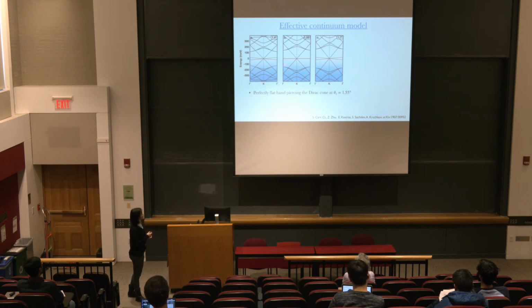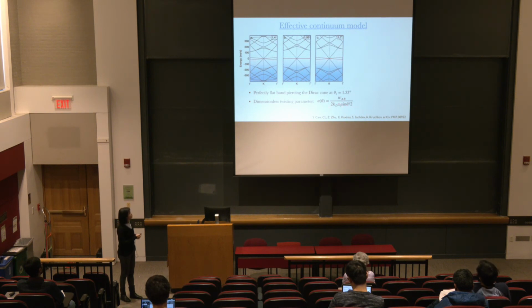We can see there's a perfectly flat band piercing through a Dirac cone at this 1.55 magic angle. And if we put the angle slightly below or above this magic angle, we can see the lowest band is a dispersive band. And also we can see this character actually can be determined by this dimensionless twist parameter we define as alpha theta. Alpha theta is a ratio of the interlayer coupling between AB sides and the length of these wave vectors.